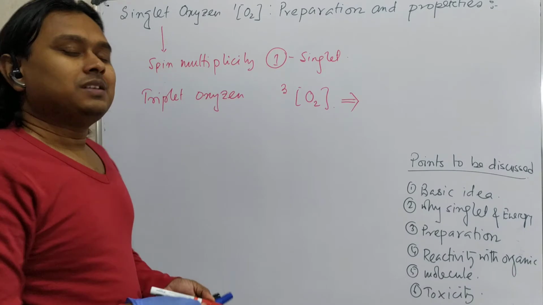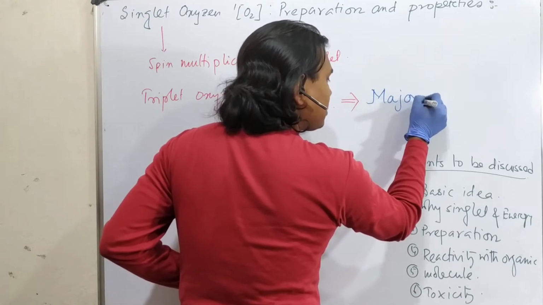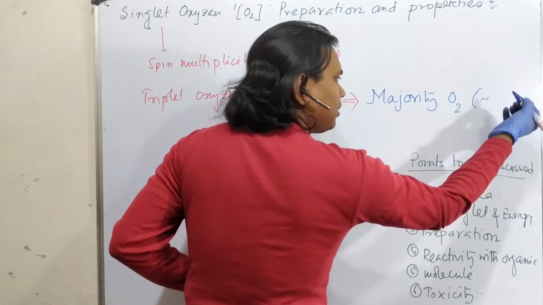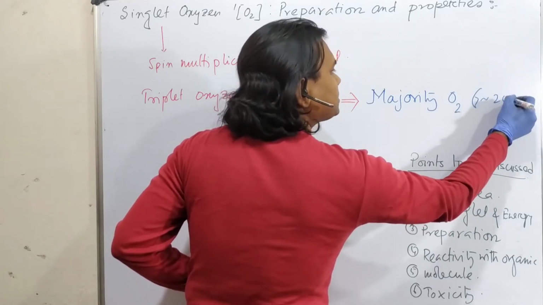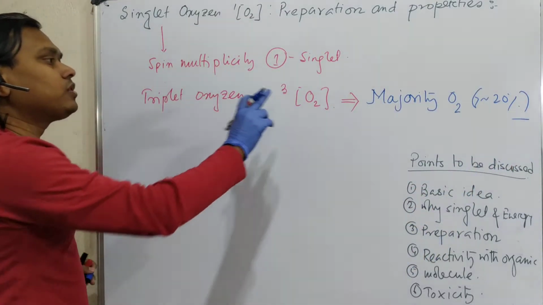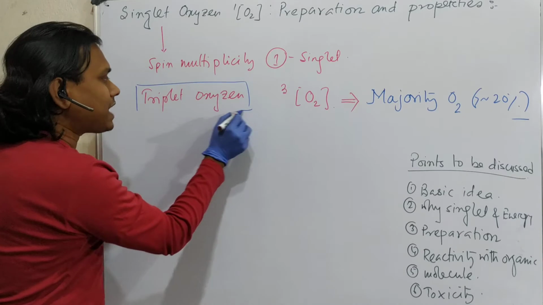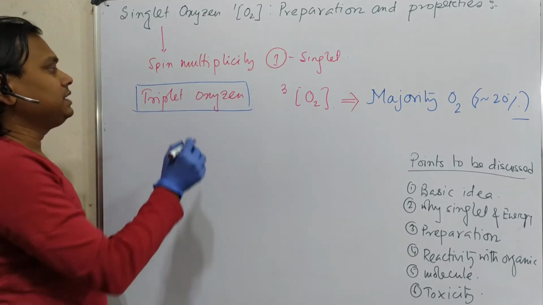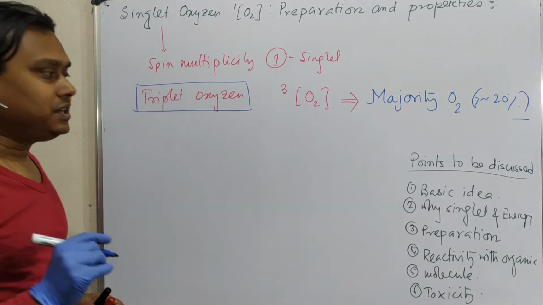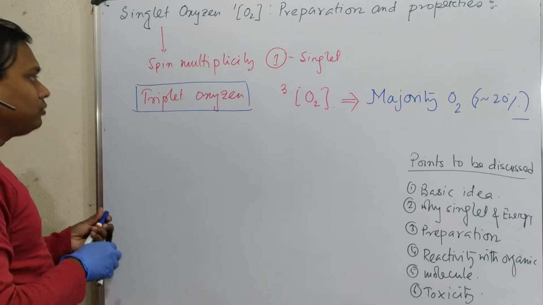And by the way, in nature this is the majority of oxygen. You may consider it slightly greater than 20%, 21% or 23%, whatever, based on weight or volume. So the majority of oxygen is triplet. That's why singlet oxygen is unique. In this triplet oxygen case, it has 2 unpaired electrons, and in order to understand this, you need to understand the molecular orbital diagram of this molecule.